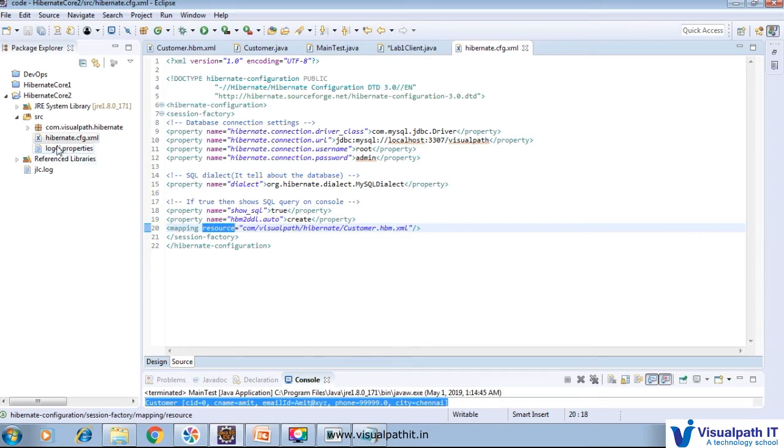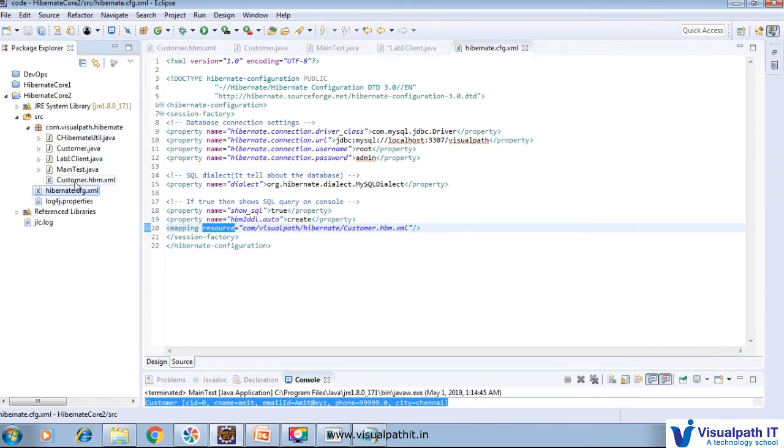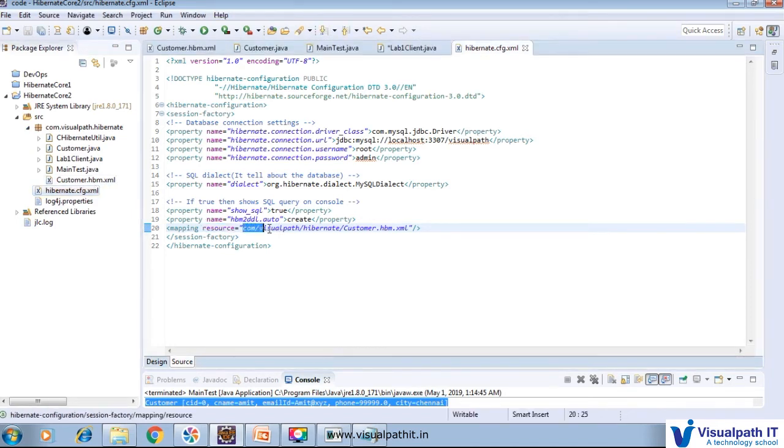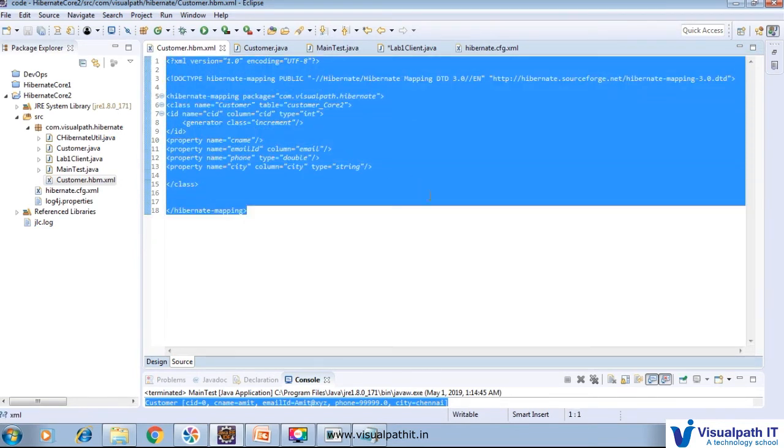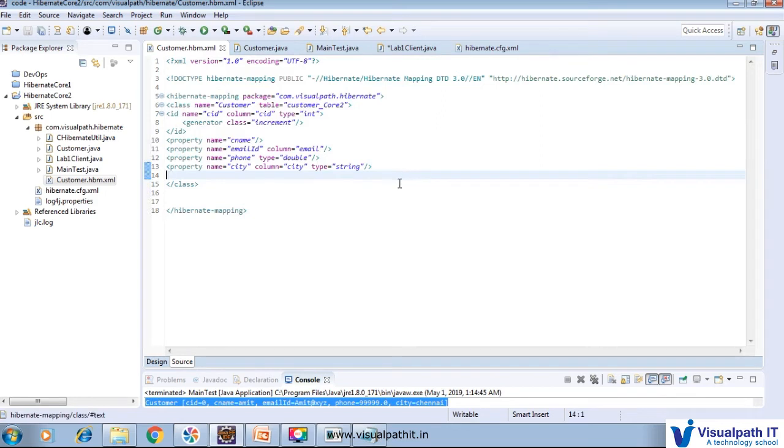So we must understand about HBM also. So HBM is there, customer.hbm.xml, in com.visualpath.hibernate, followed by customer.hbm.xml. So this is another XML file. Here we have to provide information related to the customer object, what table it is going to utilize, what fields it will utilize when the database is created, and what the primary key is.